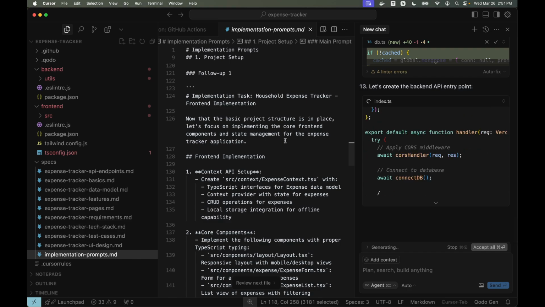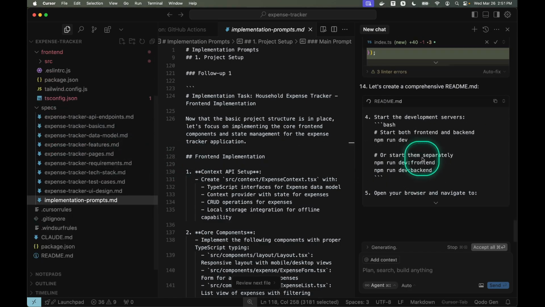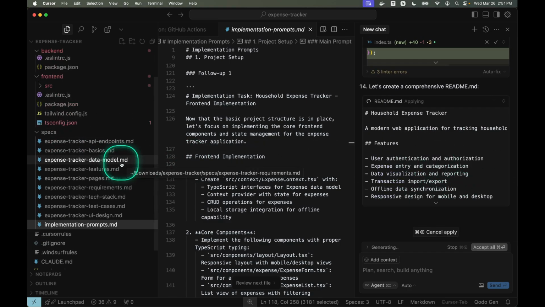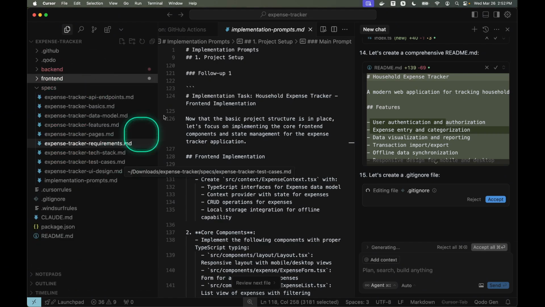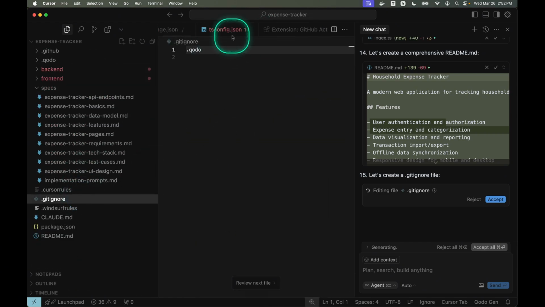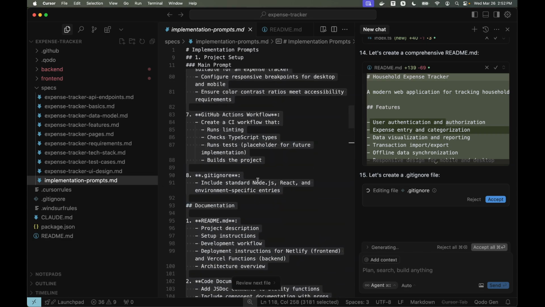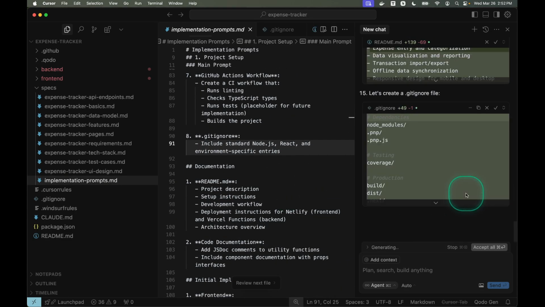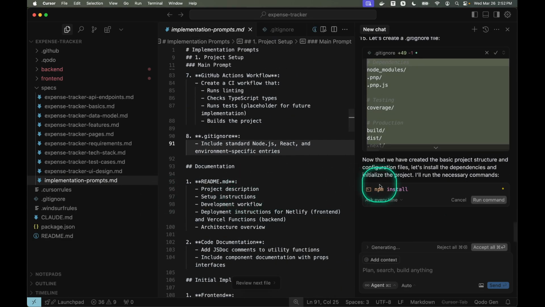It's creating the necessary files, adding .gitignore, and setting up front-end files like app pages and index files. Now it's asking for permission to run commands. I won't be completing this implementation right now, but I'll create more tutorials in the future.